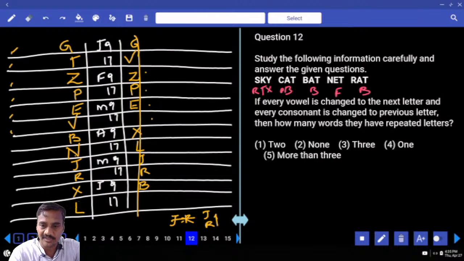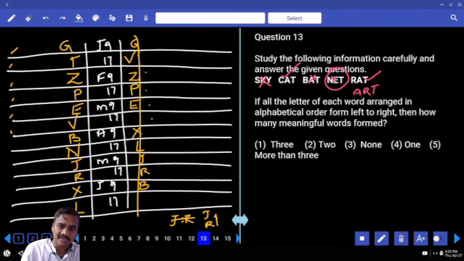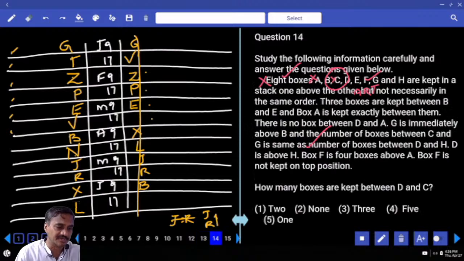Now here B and S, B is repeated twice. Now B minus 1, A, yes. Now N minus 1, M, and T minus 1, S. And R minus 1 is what? Q. Now here ENT is not a meaningful word, and ART is meaningful. Hence what is your answer here? Act and ought, there are two. Choice 2 to question number 13.